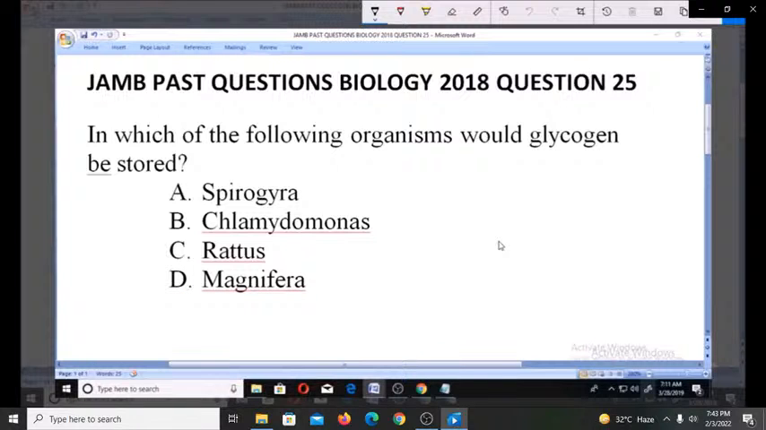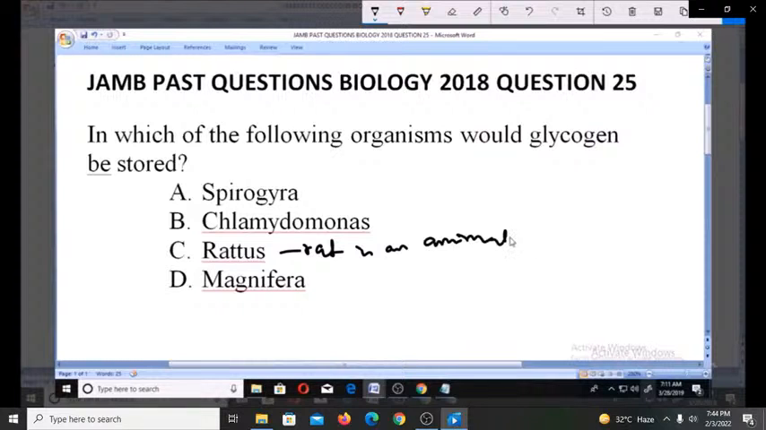Now, whenever you are talking about glycogen, you're going to put into context the type of organism that is likely to have glycogen. You know that Spirogyra will not be having it. Chlamydomonas, all these are unicellular organisms, and it's not likely that they are going to have it. Now, Rattus is the binomial nomenclature of rats. So when you hear the word Rattus, it's simply rat. Now, the rat is an animal.